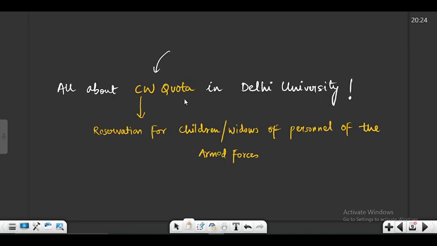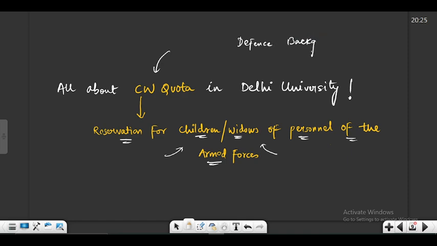So CW quota basically stands for reservation for children slash widows of personnel of the armed forces. So it is basically for the children or the widows of the people who have served or were serving in the armed forces. So this quota is specially designed for the defense personnel or the personnel of the armed forces who have served the country and who have given their services for the country. So in respect of that, the government has given this quota or this benefit to the children and the widows of such personnel.